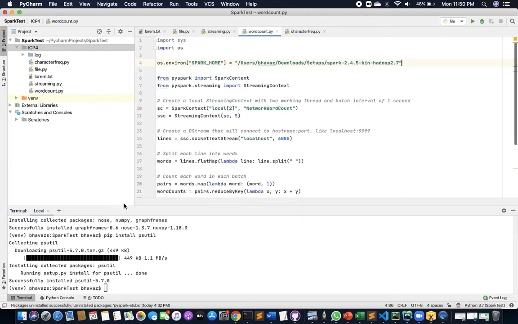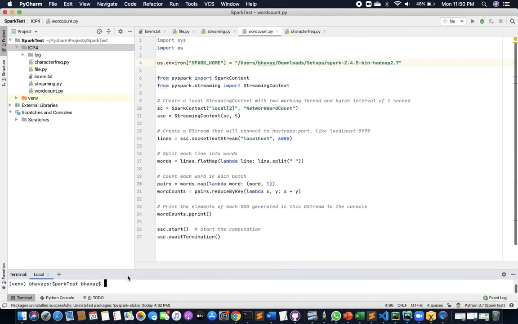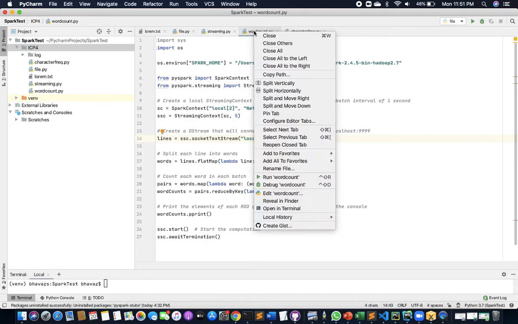So here is my code. It's similar to the first one. The only difference is we'll not be taking the data from a local file. We'll be taking it from localhost 6000. That is, we'll be running this port number in my terminal, and I'll be giving the text. So it's the same thing. I don't need to explain it. I'll just run it and show it to you.